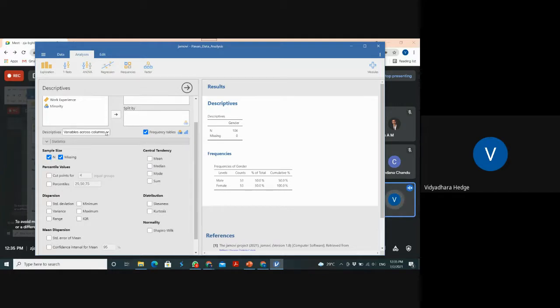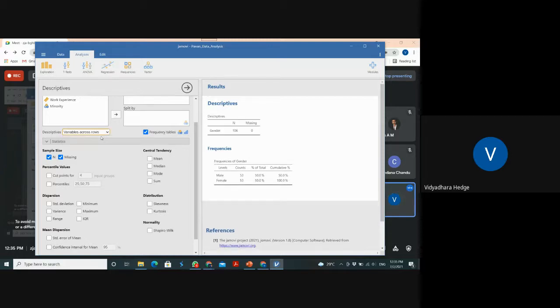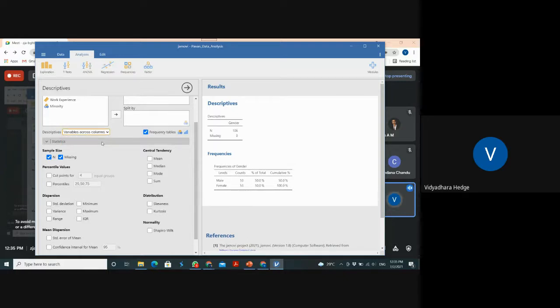So I have the options, whether it is a variable across row, or else I can select variable across column. Column means, see, there is a difference here. This one is actually for the descriptive, not for the frequencies, don't bother about it. When the salary variable is there, then I will show it.